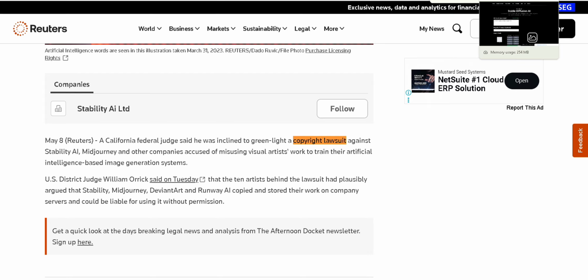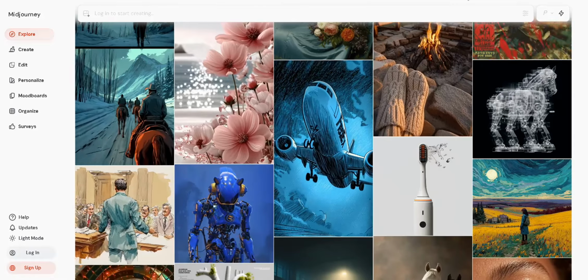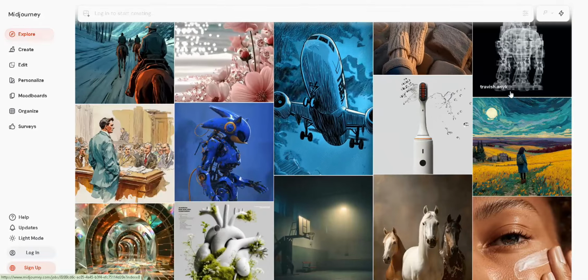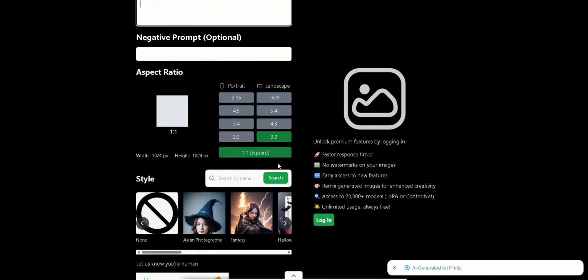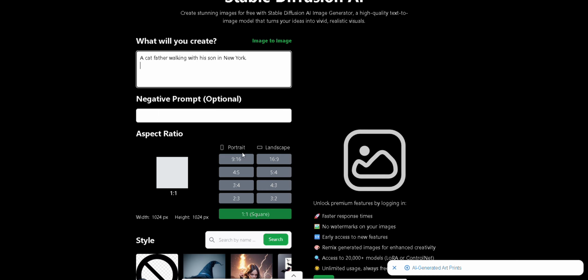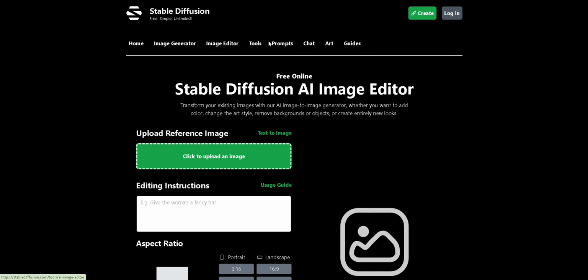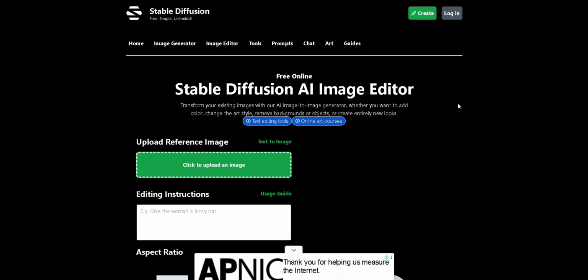For the final verdict, go with Midjourney if you want quick, beautiful, stylized images with minimal effort. Go with Stable Diffusion if you value customization, local control, and flexibility, especially if you're willing to put in the extra learning curve. Both are legitimate tools, and the choice depends entirely on your workflow and goals.